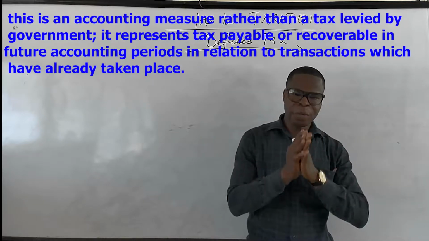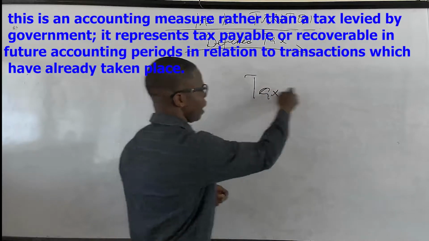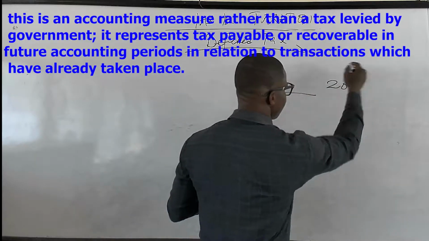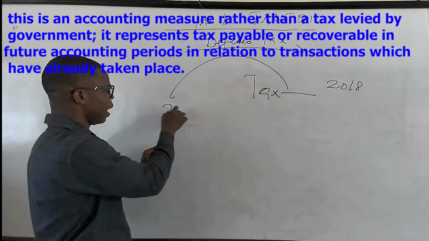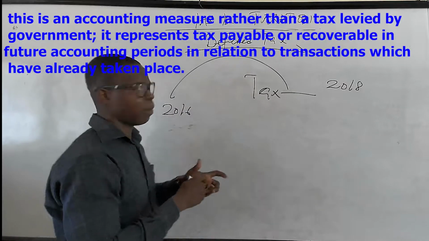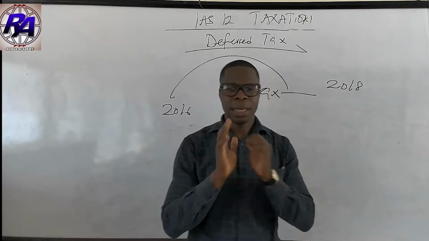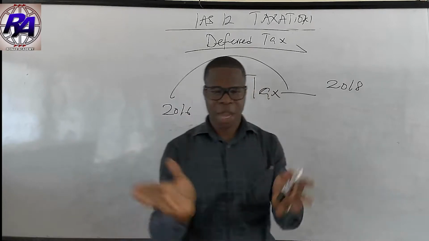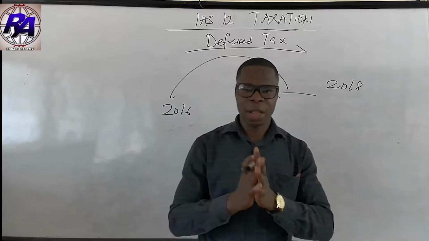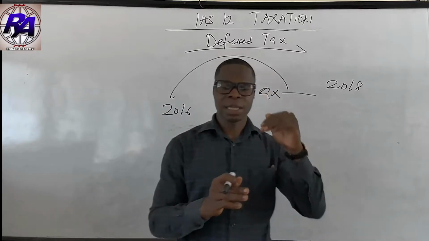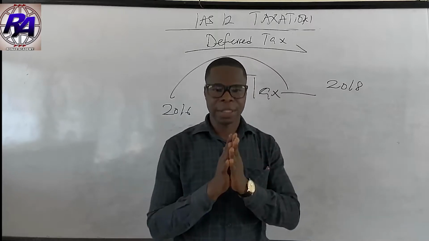What this simply means is that we are going to pay tax in 2018 with respect to a transaction that we have incurred in 2016. That is about deferred tax. Remember that anytime we are dealing with accounts of an entity, we deal with the accrual concept, which is in line with the provisions in IAS 1 presentation.